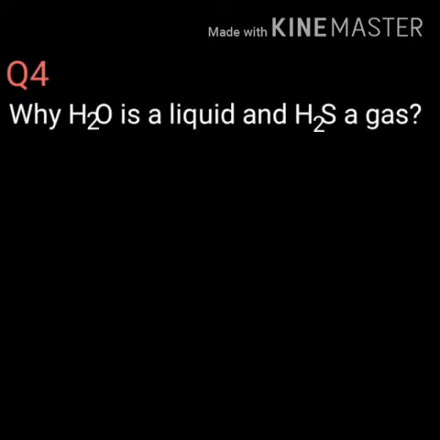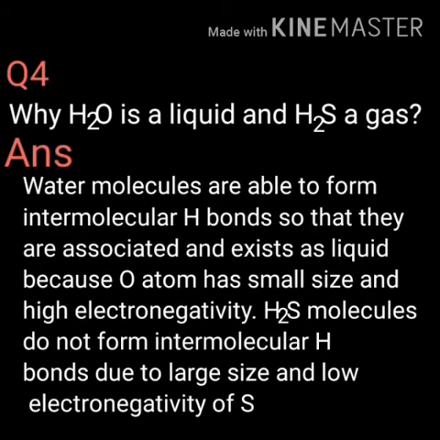Fourth question. Why is water a liquid and hydrogen sulfide a gas? Answer: water molecules are able to form intermolecular hydrogen bonds so that they are associated and exist as liquid because the oxygen atom has small size and high electronegativity. Hydrogen sulfide molecules do not form intermolecular hydrogen bonds due to large size and low electronegativity of sulfur.